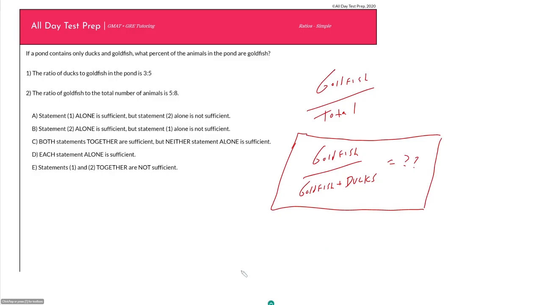If you can just get one in terms of the other, if you can get a proportion relating the 2, that is enough to have one of those variables cancel out. So in terms of rephrasing the question, this is really as far as you want to go. Statement 1. The ratio of ducks to goldfish in the pond is 3 to 5.